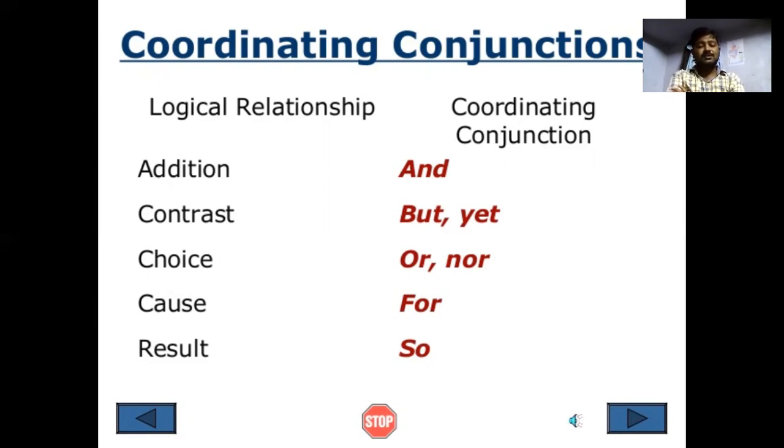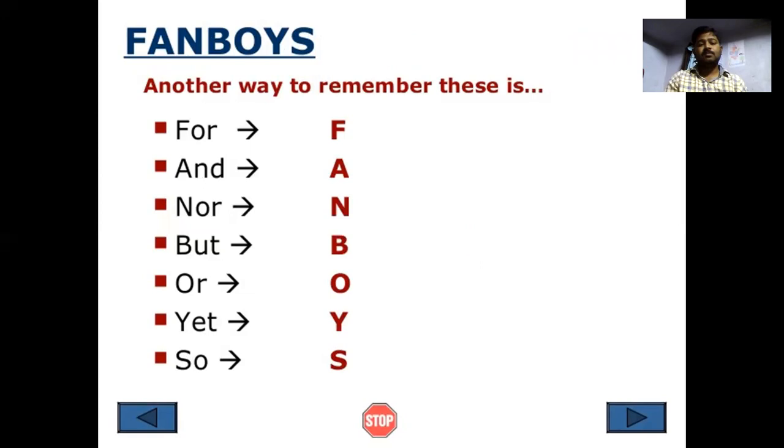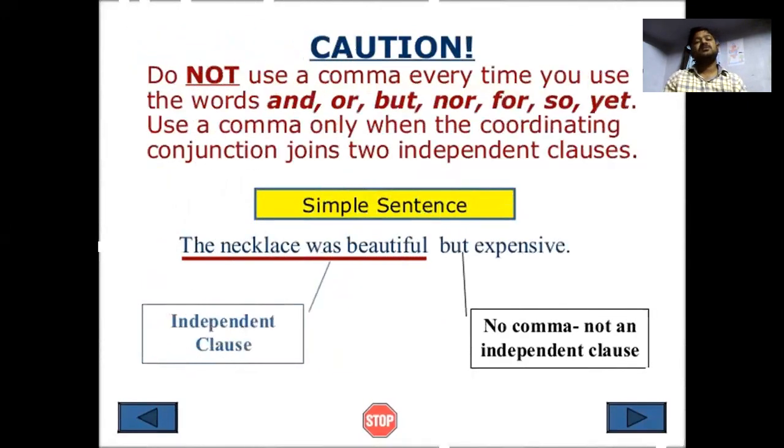For results, you can use so. Another way to remember these: F for for, A for and, N for nor, B for but, O for or, Y for yet, S for so.